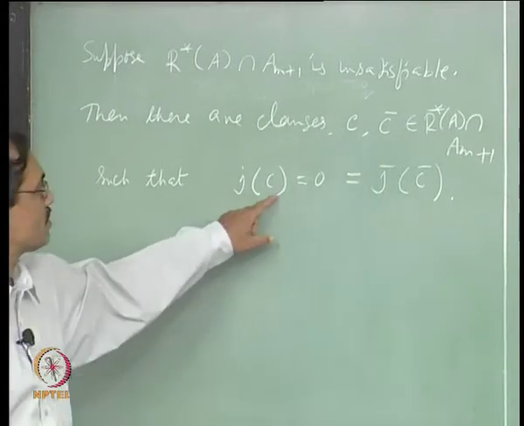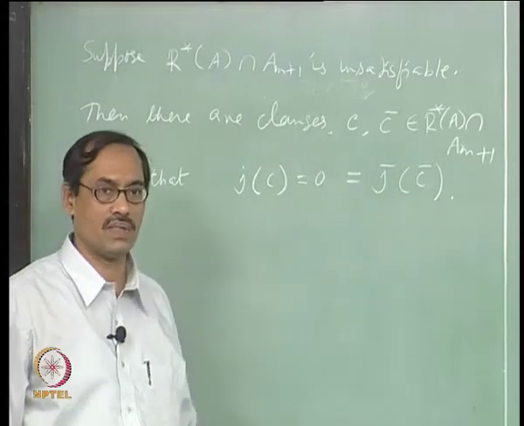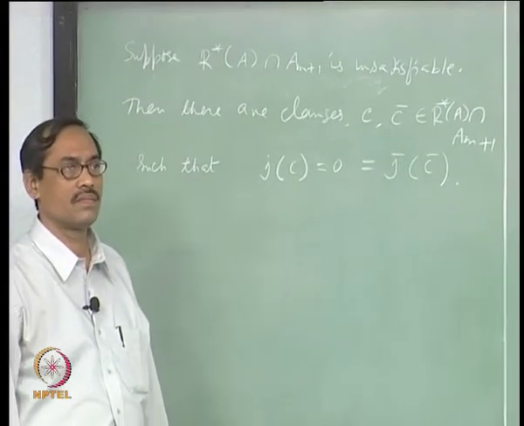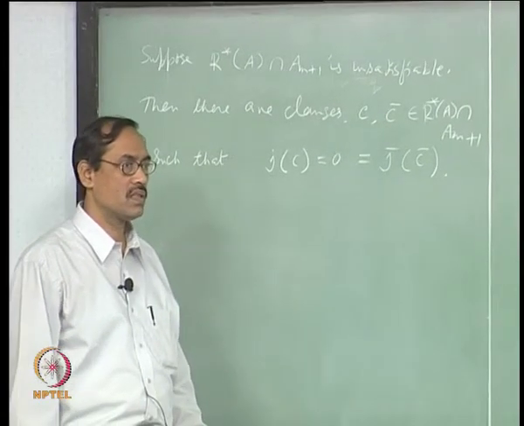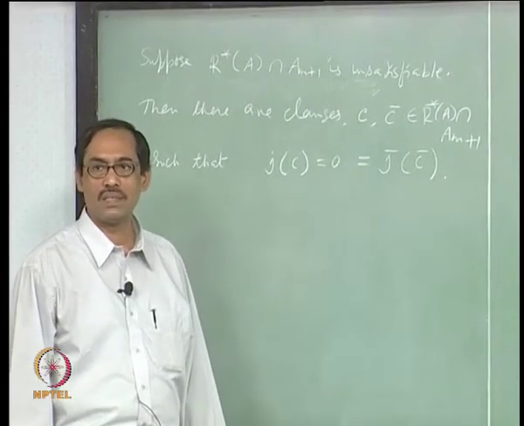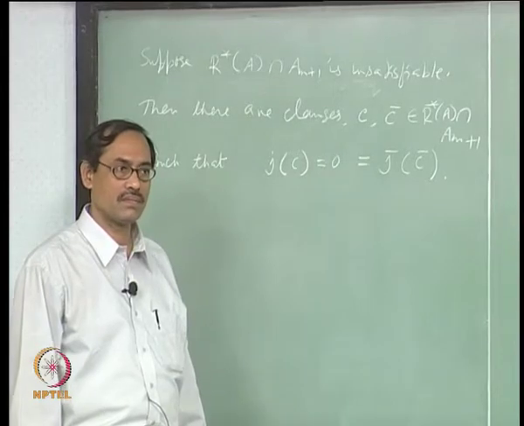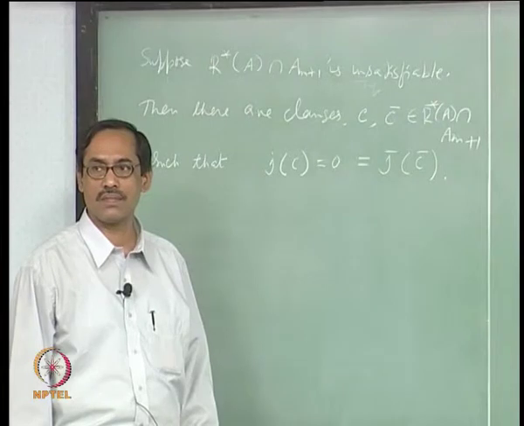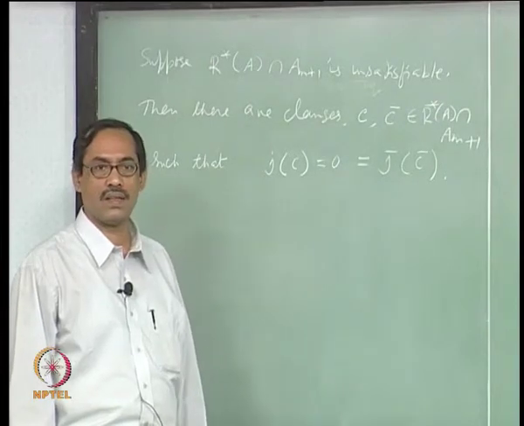Now, we know that J of C equal to 0, J bar of C bar equal to 0. Now, look at P m. P m may be occurring in C or may not be occurring in C. Similarly, not P m as a literal may be occurring in C, may not be occurring in C, right.